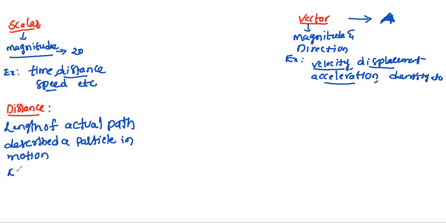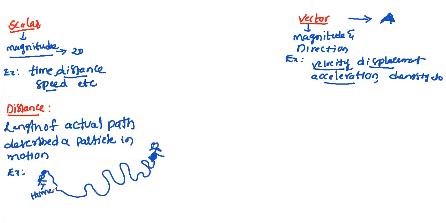Let us take the example: moving like this, randomly, again we reached here. So what is the actual path moving from here? Let us say you are at home and moving to school. This actual path, how much distance you travel, that is the distance.